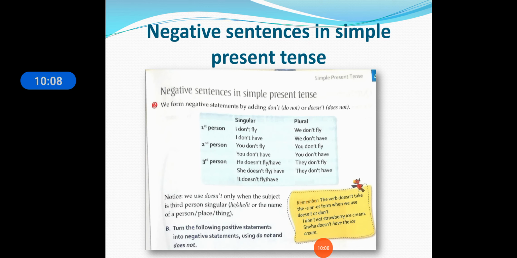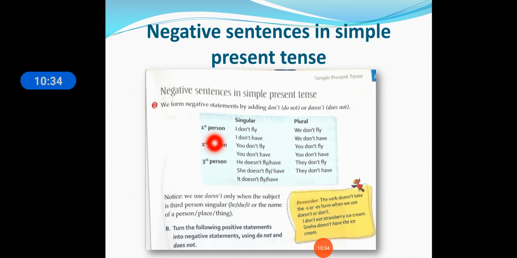Now students, let us see the negative sentence in the simple present tense. We form a negative statement by adding don't, that is do not, or doesn't for does not. So for negative statements in the simple present tense we use don't and doesn't. Don't is for do not and doesn't is for does not.